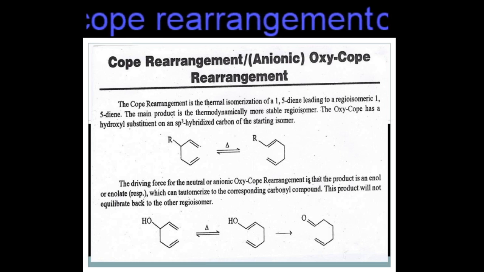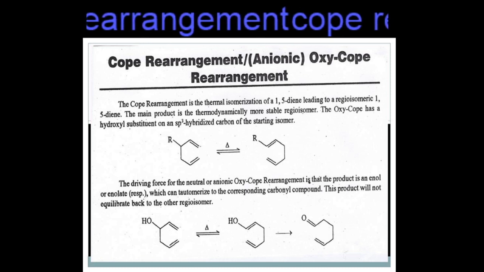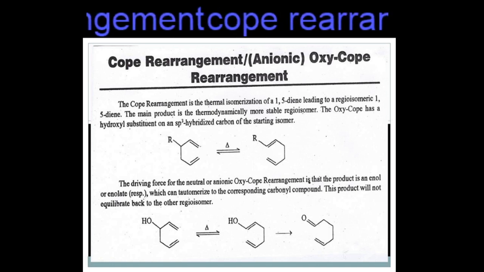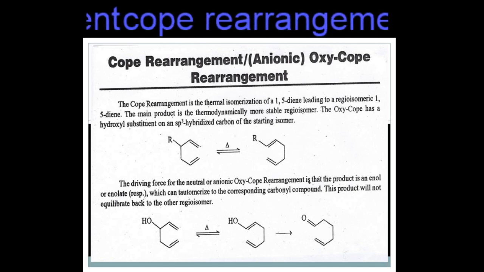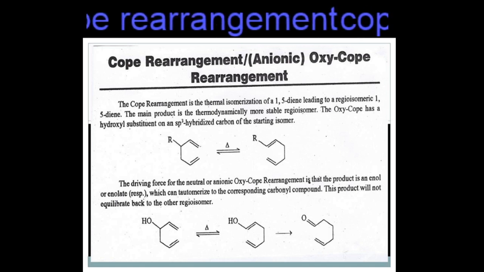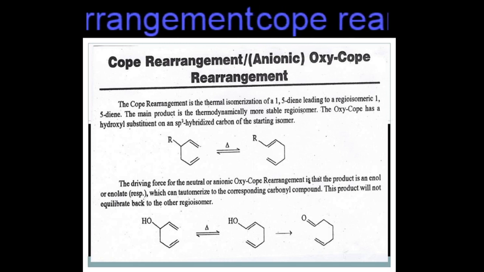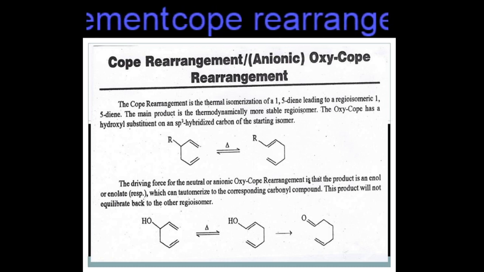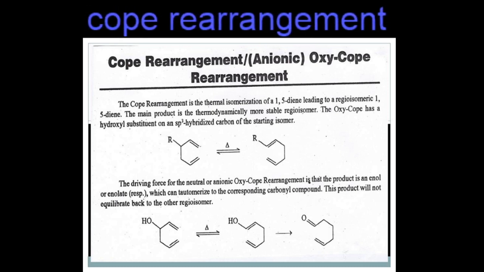When we heat this organic compound, it gives this type of product, a thermally stable product, while the original is thermally unstable. When we heat, the alkyl group changes its position. In the original organic compound, the alkyl group is attached at the third carbon, but in this product, the alkyl group is attached at the first carbon.